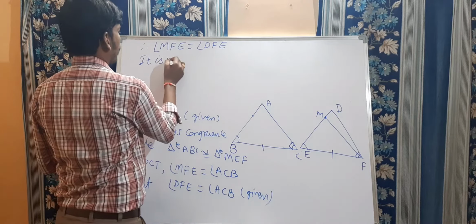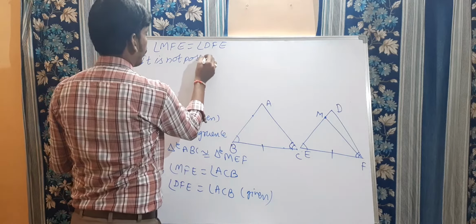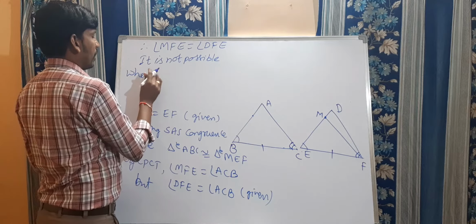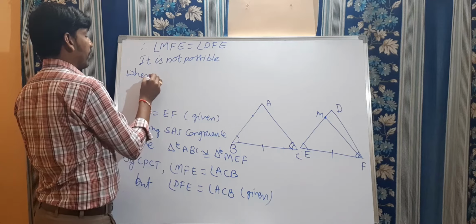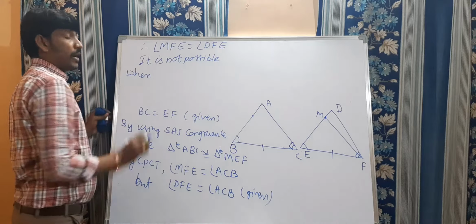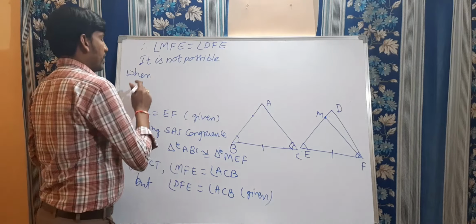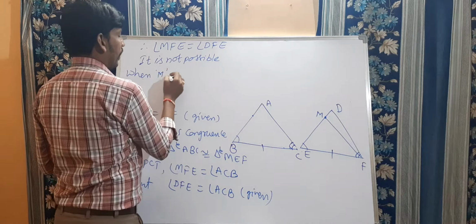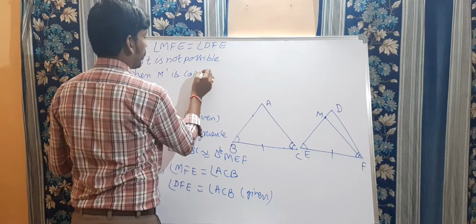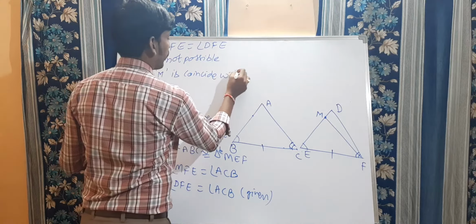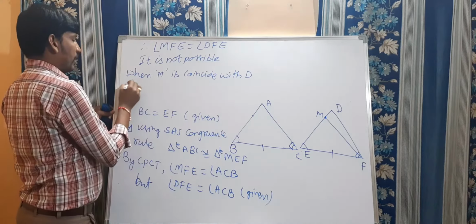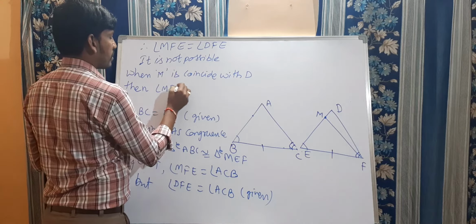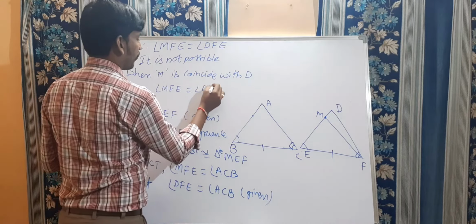When will it be possible? It is possible only when M coincides with D, then angle MFE is equal to angle DFE.